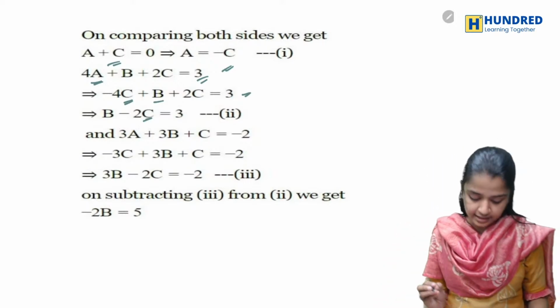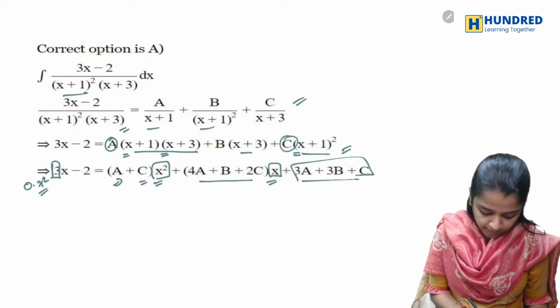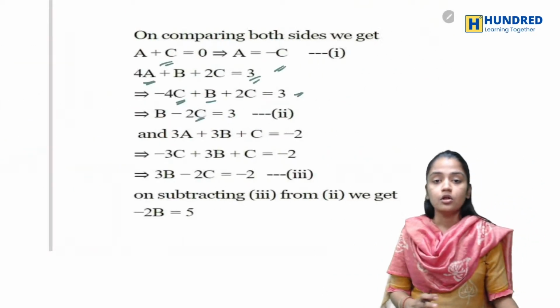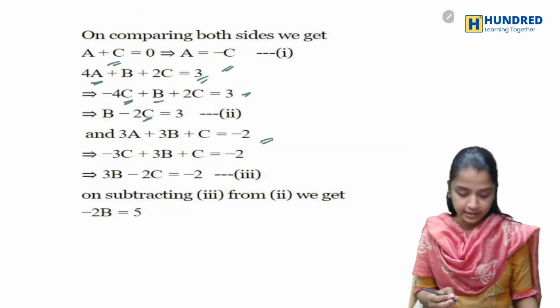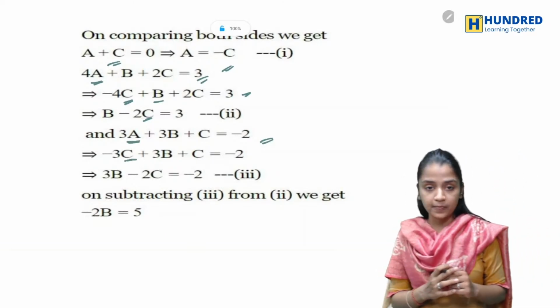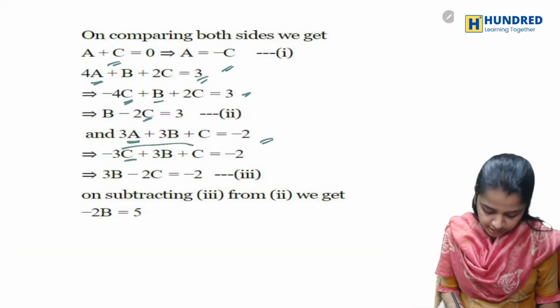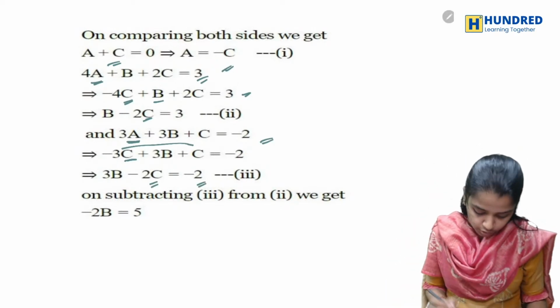This is my second equation. Now what about my third equation? I'm comparing this constant term with this constant term. Instead of a, I'm writing minus c, and clubbing these two, which will be minus 2c, and that will be equal to 2.